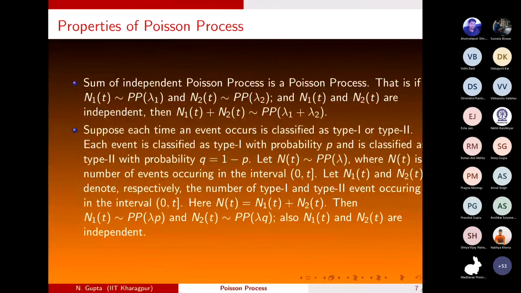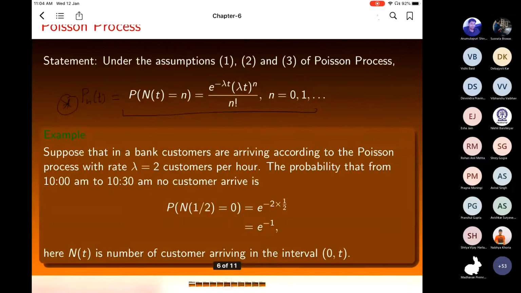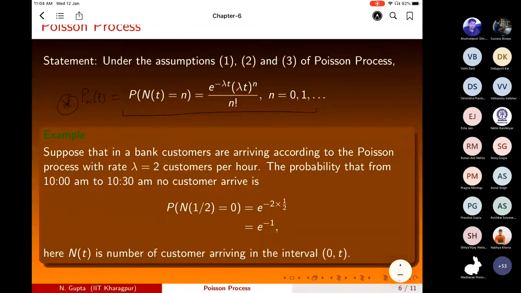Let me just take this example first. Suppose in a bank, customers are arriving according to the Poisson process with the rate lambda equal to 2 customers per hour. So lambda is given.